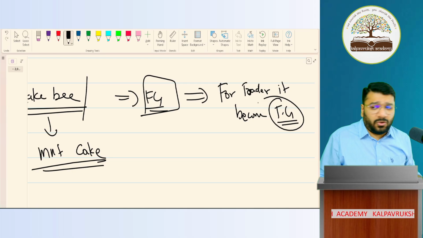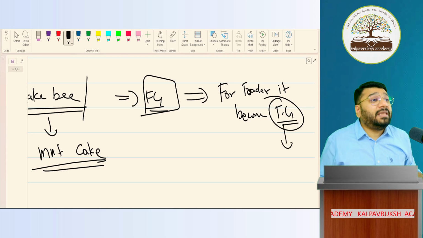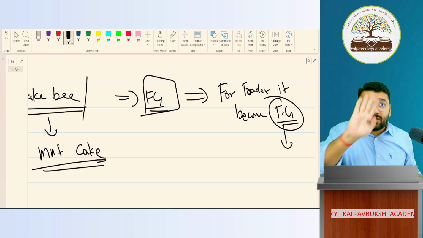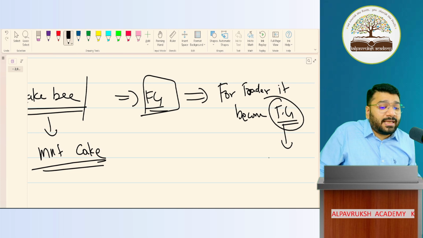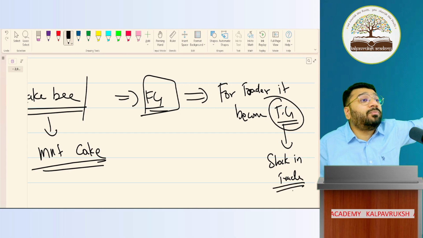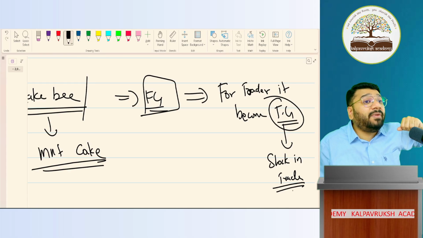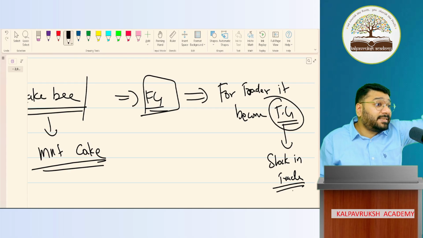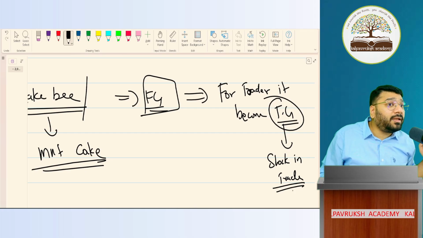At the end of the year, some of the traded goods, if they are unsold up to now, we call this stock in trade. Very often we'll come across this term in 11th and 12th both. That time I'll ask you the distinction between traded goods and finished goods. You should say exactly what the difference is. Got it? Not got it?